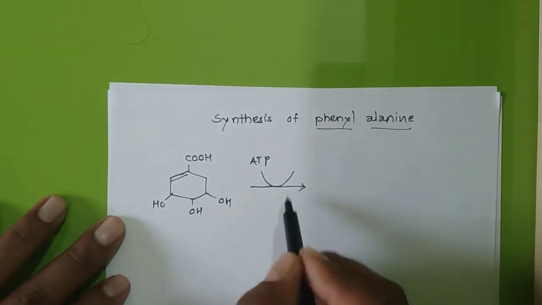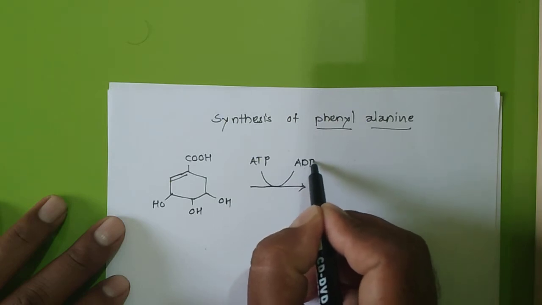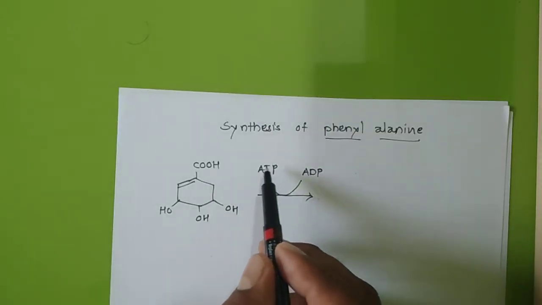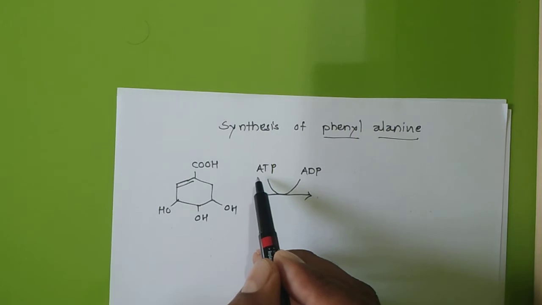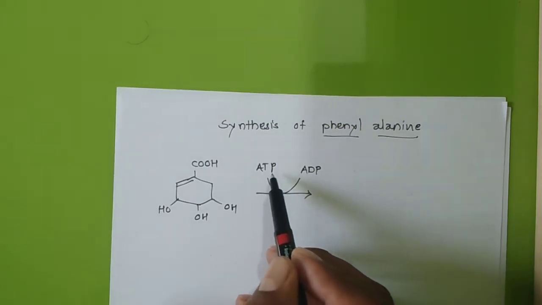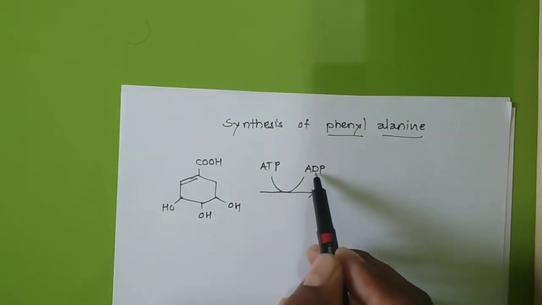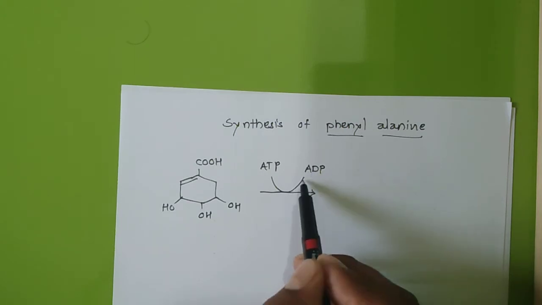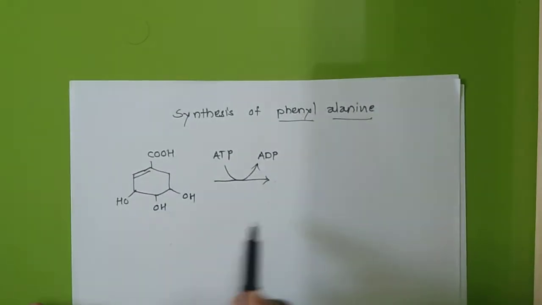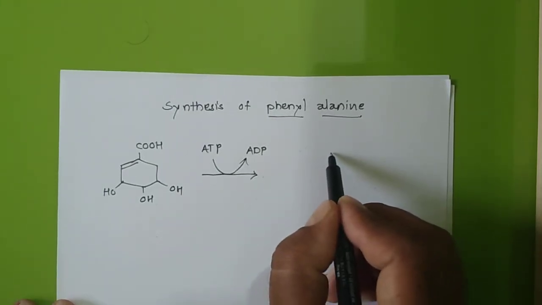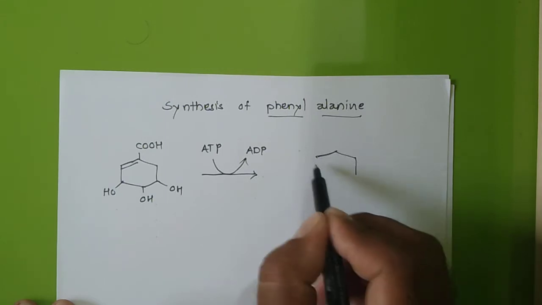Shikimic acid reacts with ATP, then ADP will come out. What is meant by ATP and ADP? Hope you remember that adenosine triphosphate means adenosine will be the base and three phosphate groups are there. Out of three phosphate groups only two phosphate groups will remain, meaning adenosine diphosphate. So if we have to add the phosphate group here, the structure of this compound is like this.